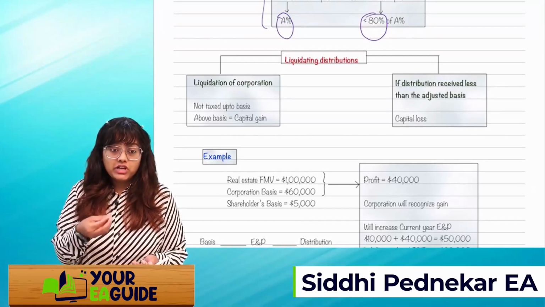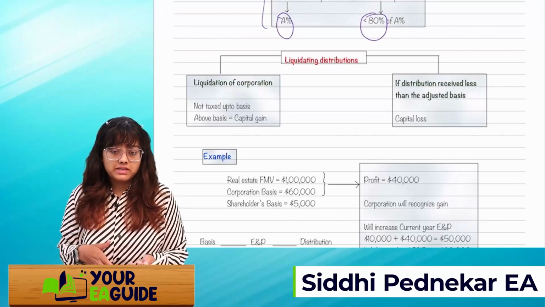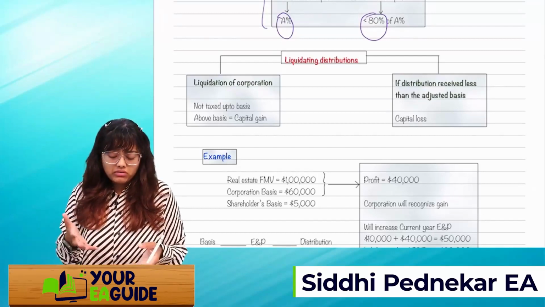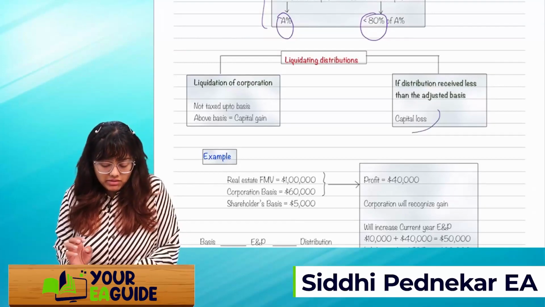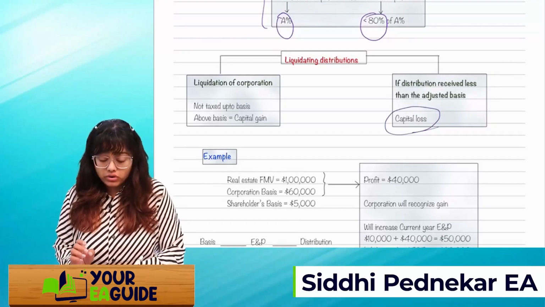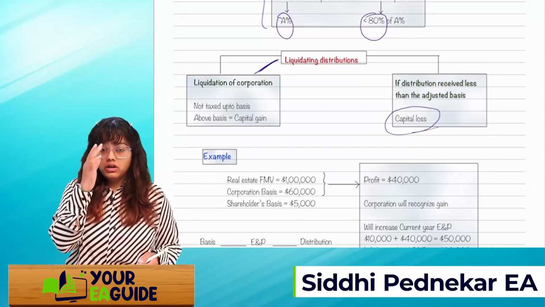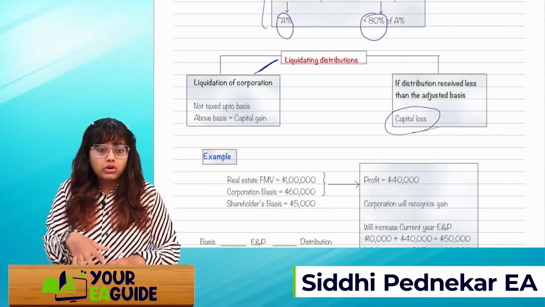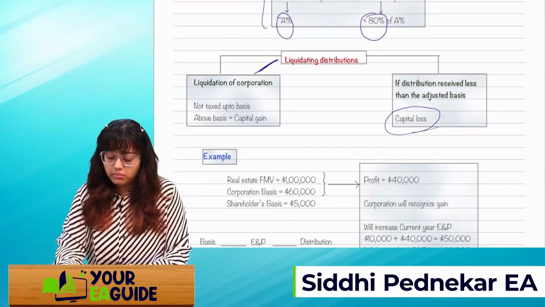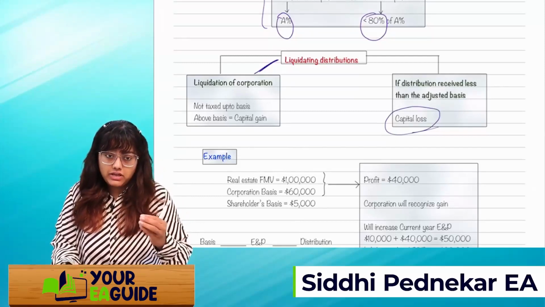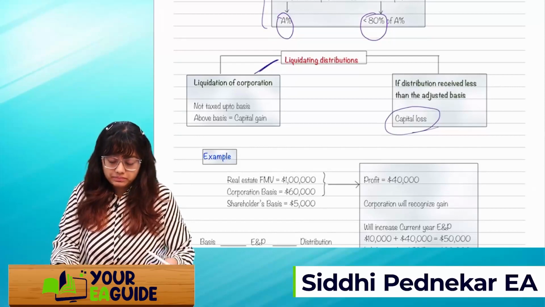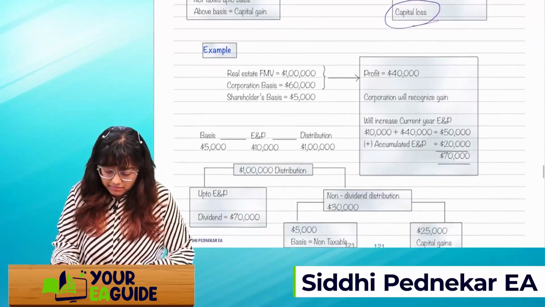But if you receive a distribution which is less than your adjusted basis, then the difference between what you are receiving and your adjusted basis, whatever the amount, you will consider it as a capital loss. Only in case of a liquidating distribution, where you are liquidating the whole amount from the corporation, the amount over and above your basis will be recorded as a capital gain. If you receive a lesser distribution, you will record a capital loss. Okay, let's see one example.